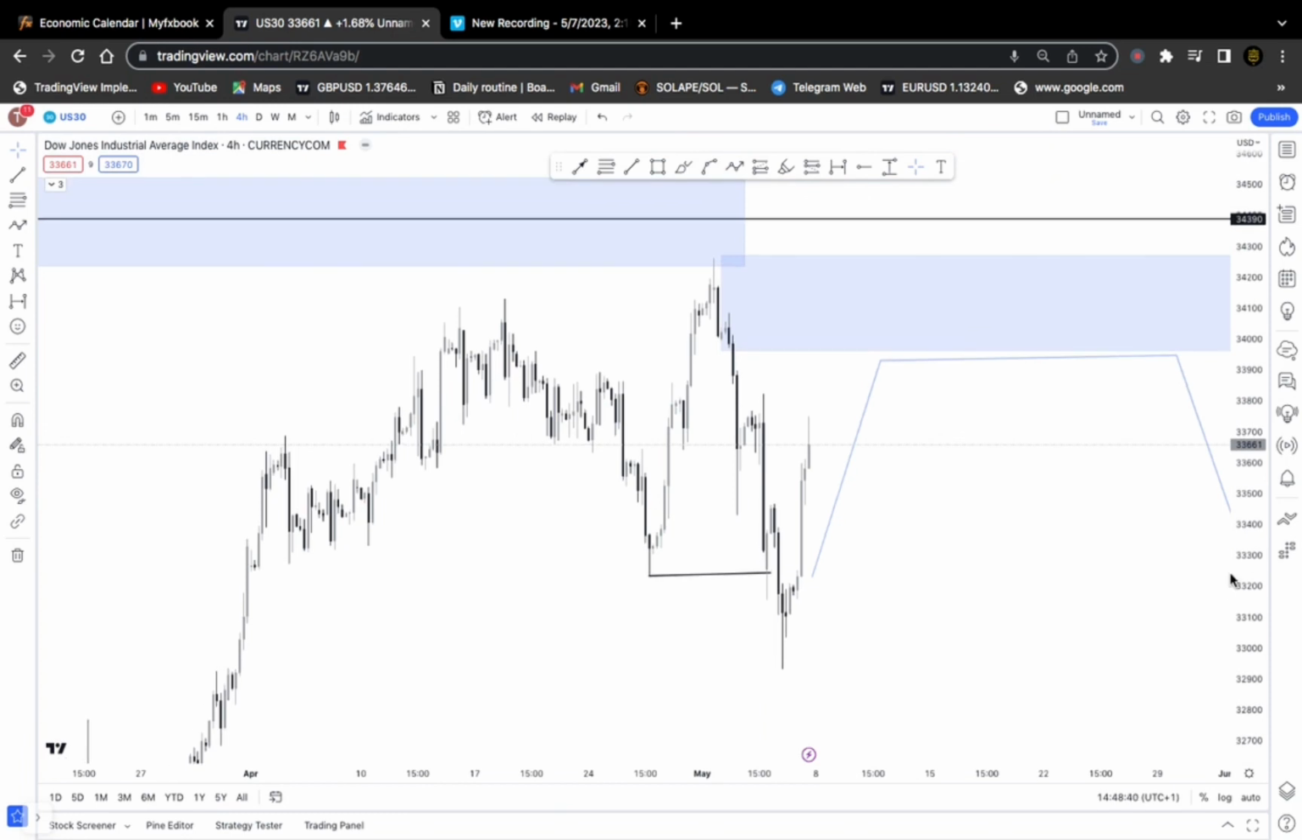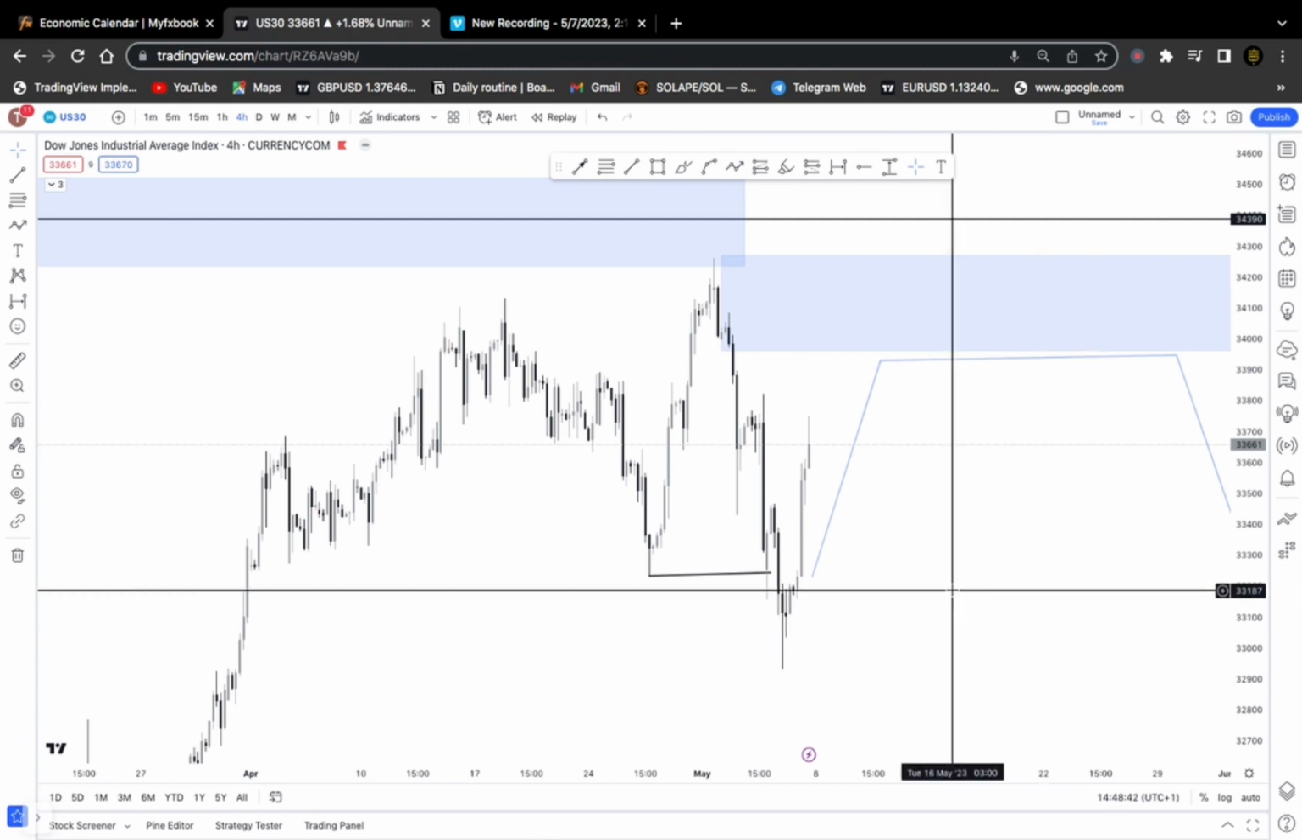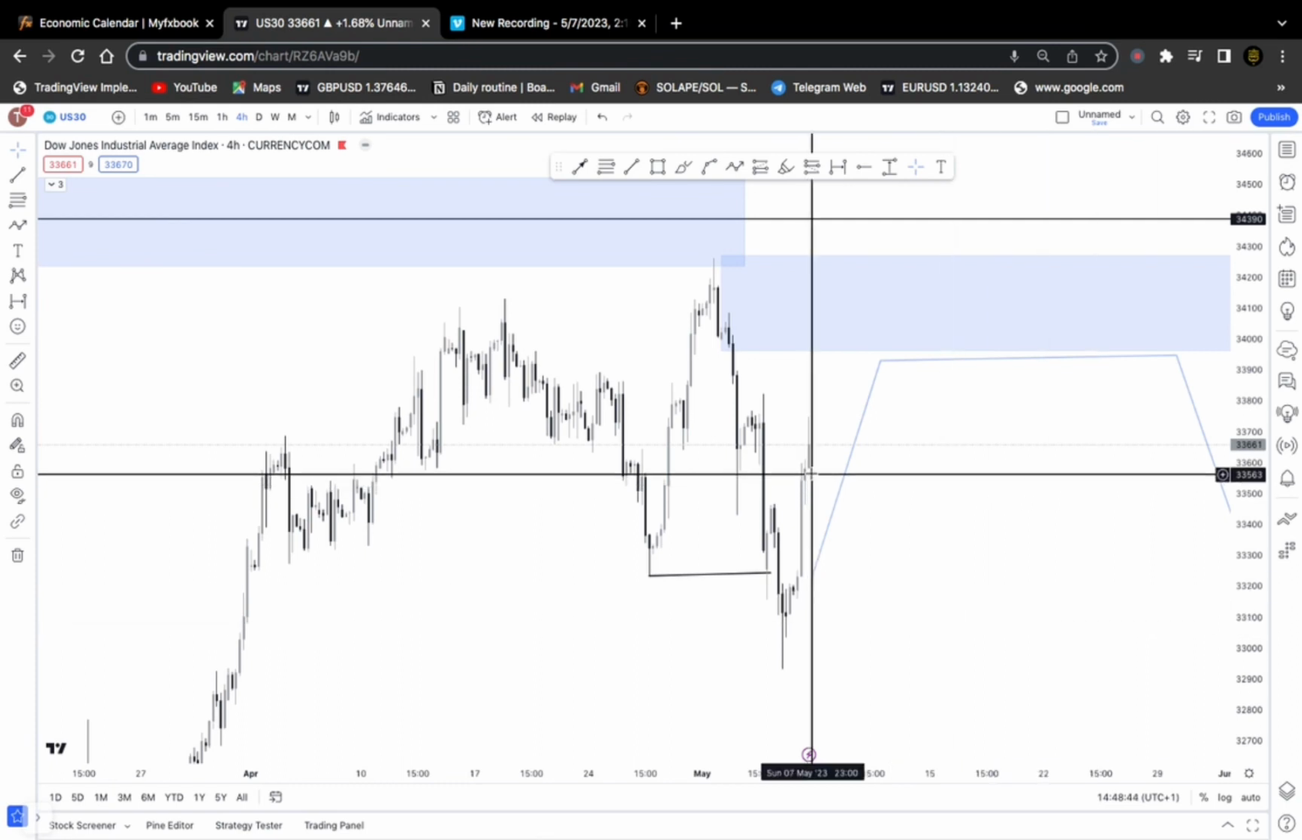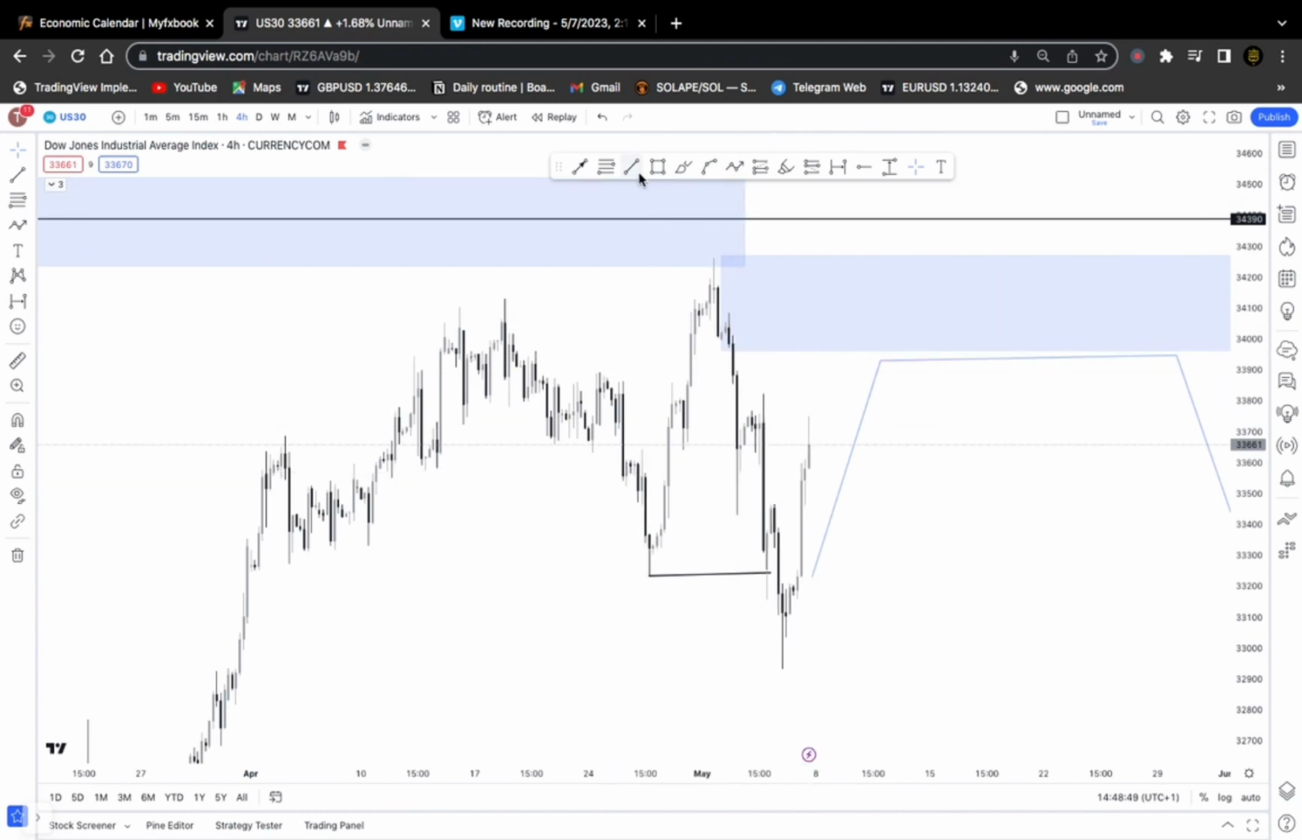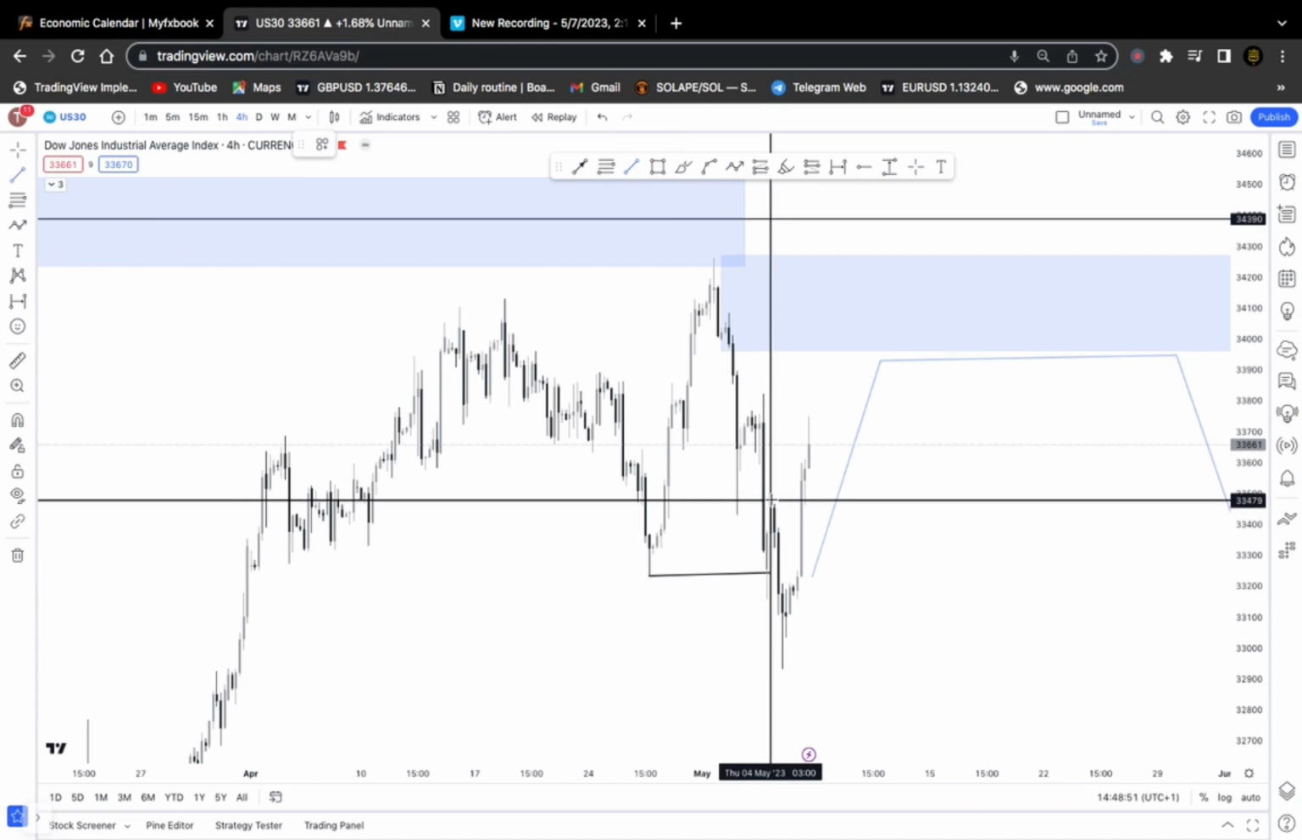The expectations still remain the same because we are coming from a higher time frame supply zone, which is the daily time frame supply zone. Remember, higher time frame is always king. Higher time frame is always going to be king. Alright, so our expectations still remain the same.